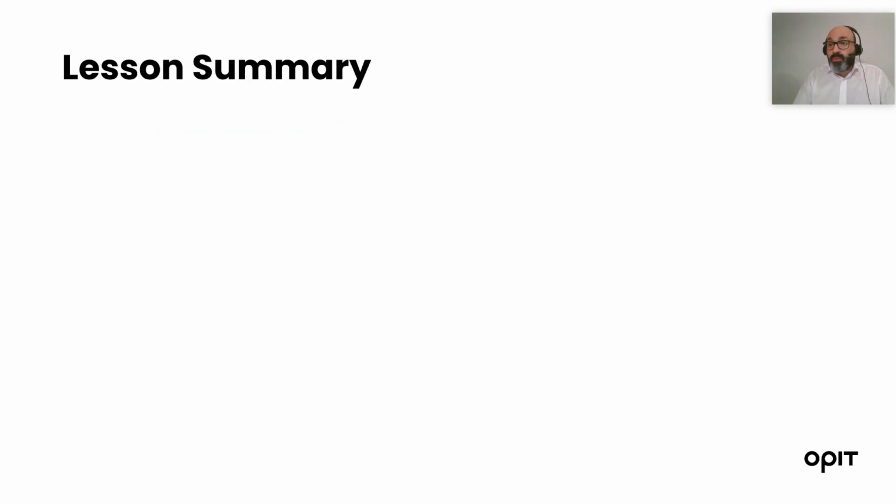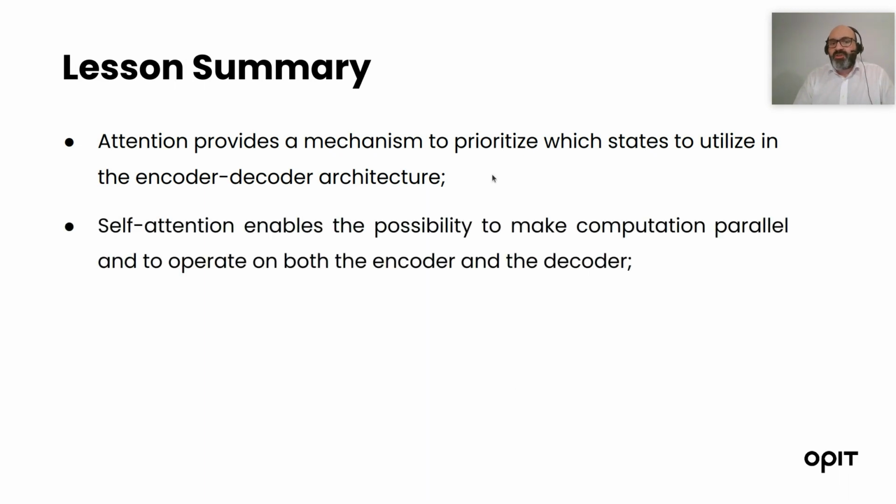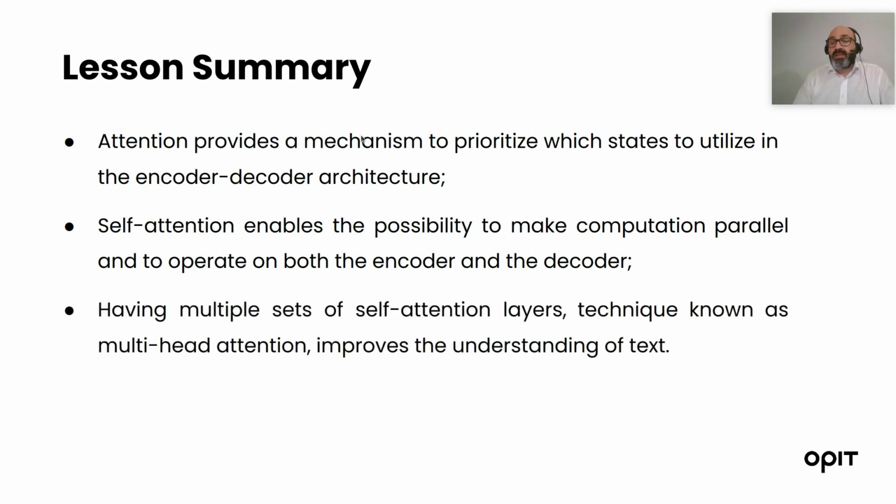So what did we learn in this lecture? We learned that attention provides a mechanism to prioritize which states to use in the encoder-decoder architecture. Self-attention makes it possible to parallelize computation and to operate on both the encoder and the decoder. Having multiple sets of self-attention layers, a technique known as multi-head attention, improves the understanding of text.